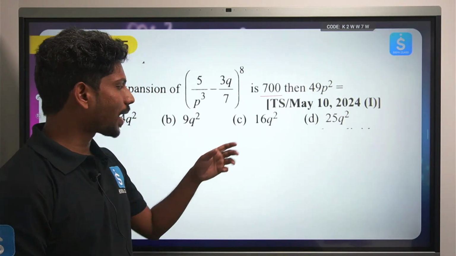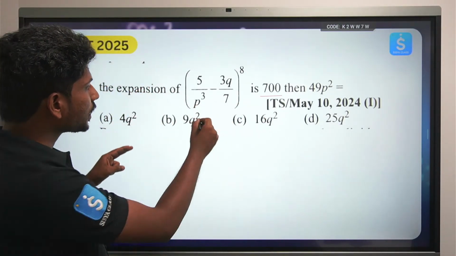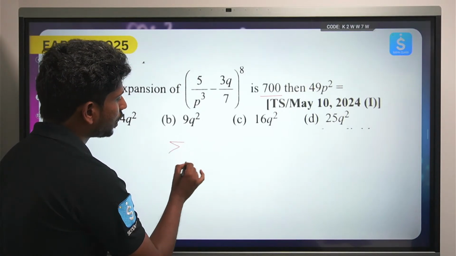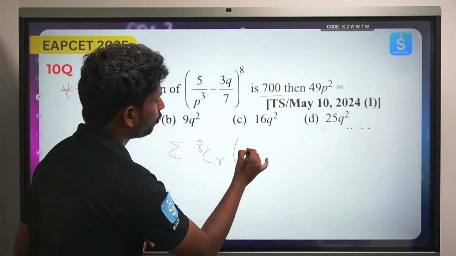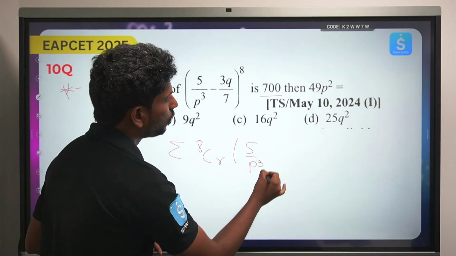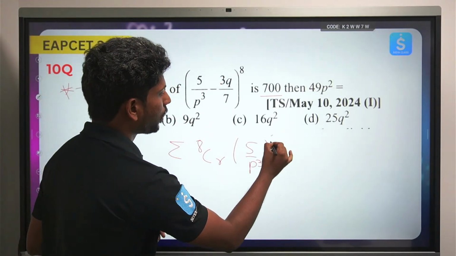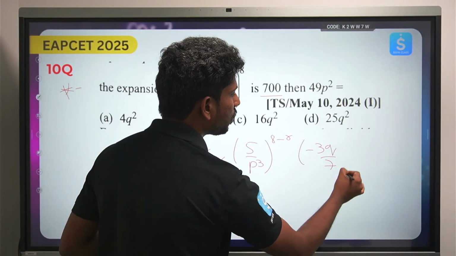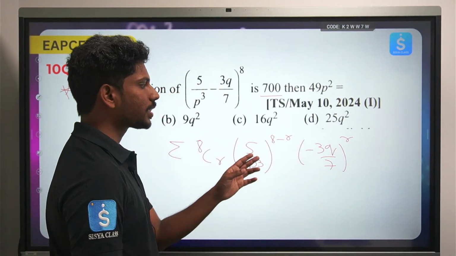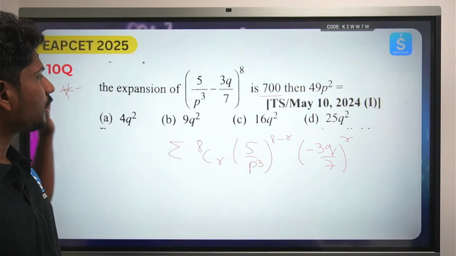Using the same thing, I'll quickly tell you: 8Cr into (5 by p cube) to the power 8 minus r into (minus 3q by 7) to the power r, which equals 700. From here, find out this value.